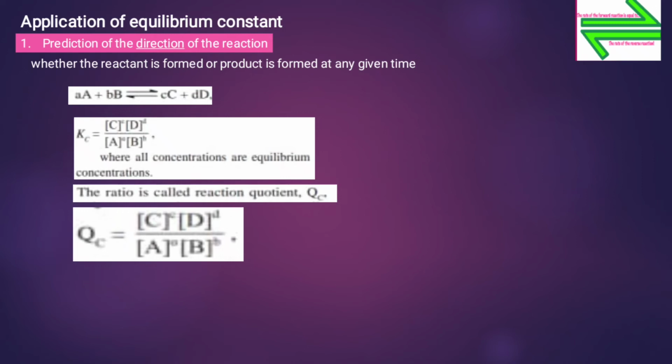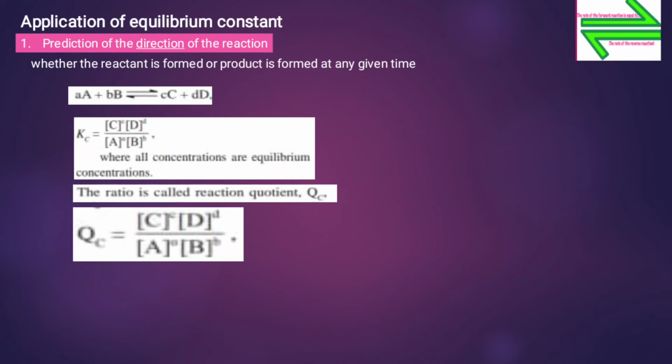That is, Qc depends on concentration of reactant and product. So here we can see that the reaction quotient Qc has the same form as that of the equilibrium constant, but it involves concentrations that are not necessarily equilibrium concentrations.